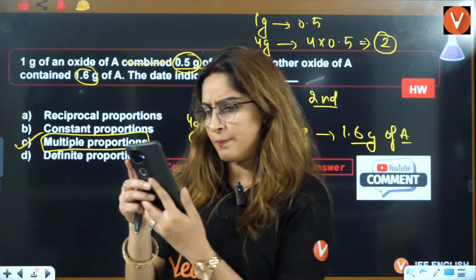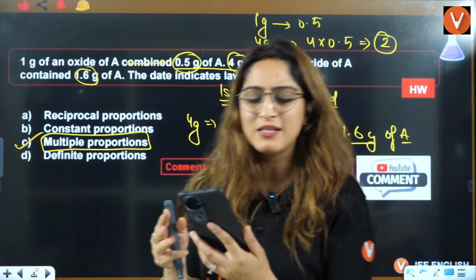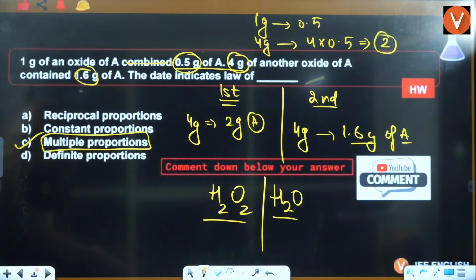You have answered B, C, C, C. Most of you have answered C only, right? Only one or two students have answered B. That means that was clear to everyone, right?